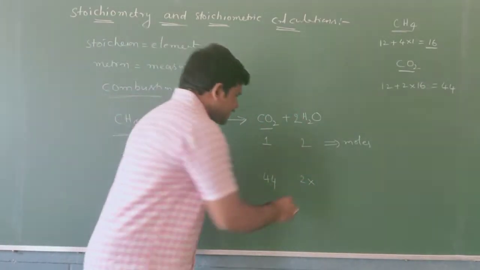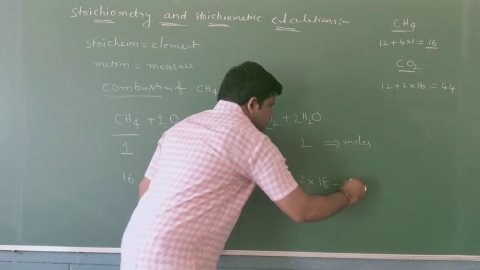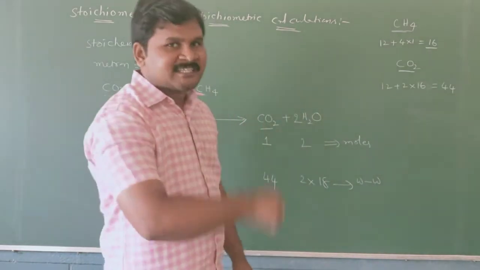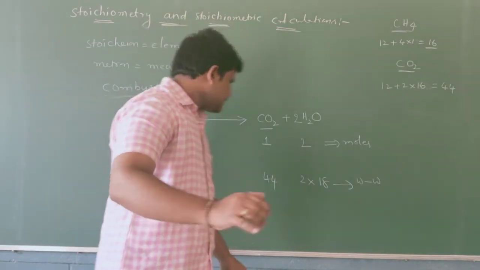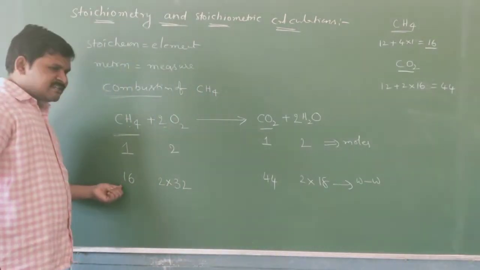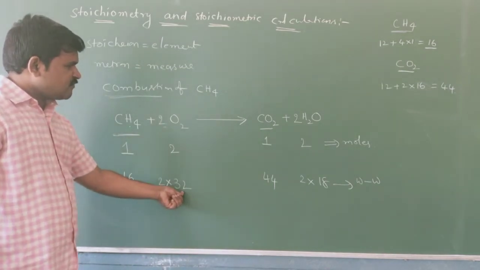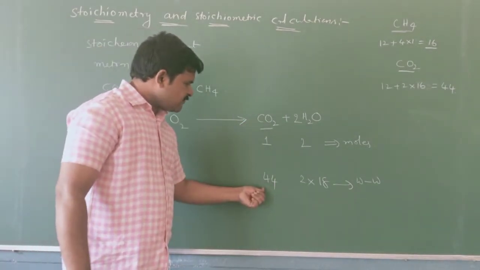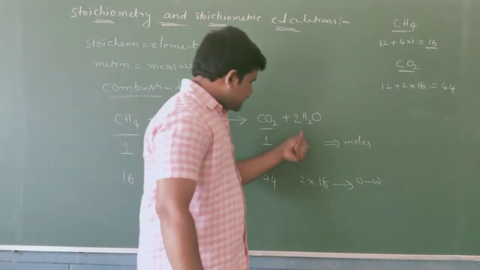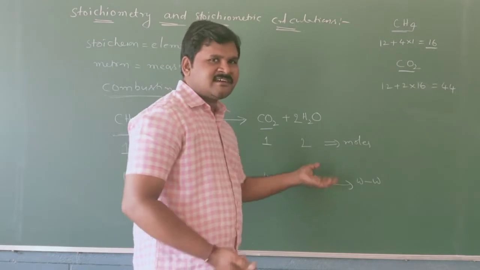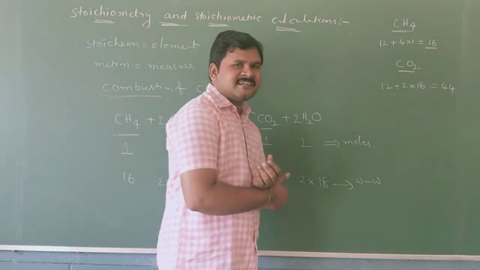H2O molecular weight is 18, students. So this is with respect to the weight or mass relationship. I repeat: 16 grams of CH4 reacts with 2 into 32 grams of O2 and forms 44 grams of CO2 as well as 2 into 18, that is 36 grams of H2O. This is with respect to weight relations.